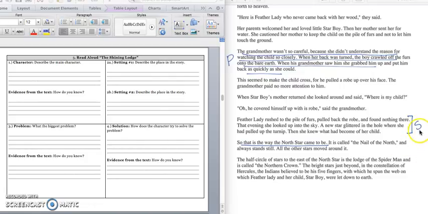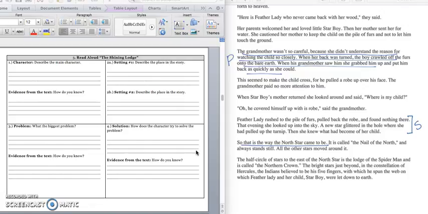All right, and so we have boxed in this third paragraph from the bottom for our solution. And so Featherlady, because she was homesick, was returned to earth, but she didn't follow Morningstar's directions, and her child becomes the North Star. And we would write down in box 4, get ready to write, Featherlady returns to her village. However, she doesn't follow Morningstar's directions, and her child becomes the North Star.